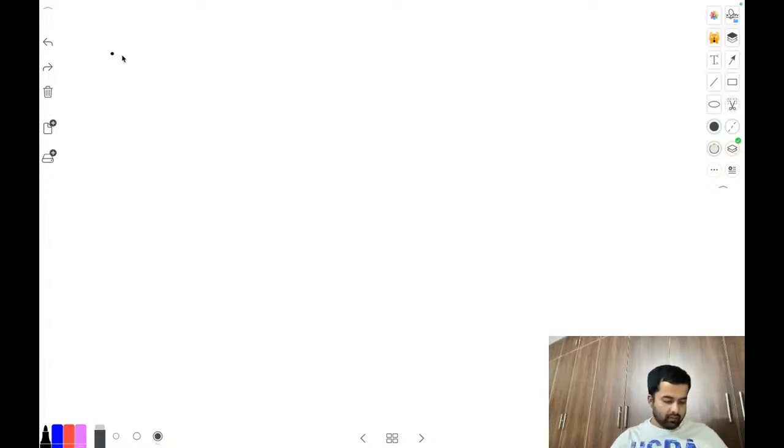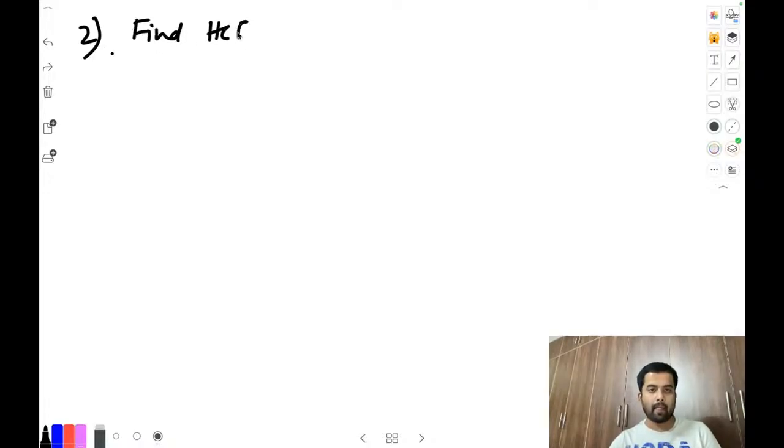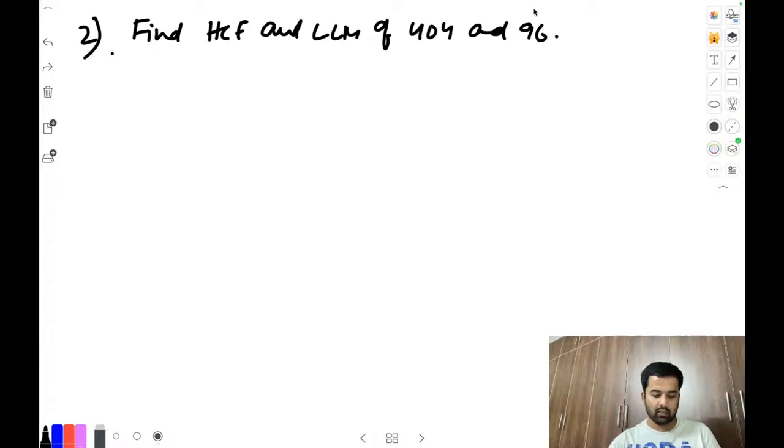Next we have question number 2. Check this out, everyone. Find the HCF and LCM of 404 and 96. But don't just do it directly. Things are given. Use the formula. That formula.